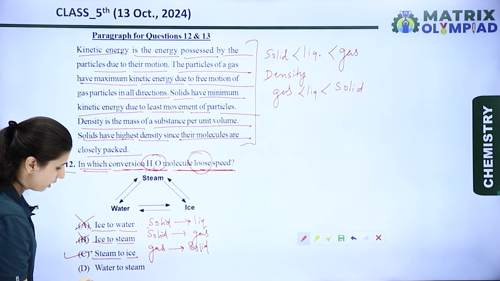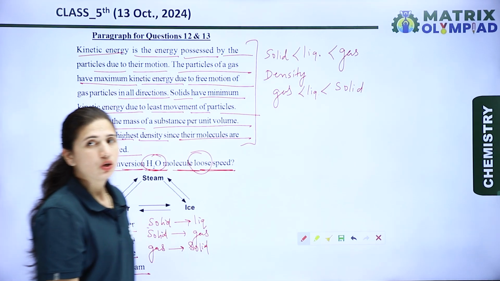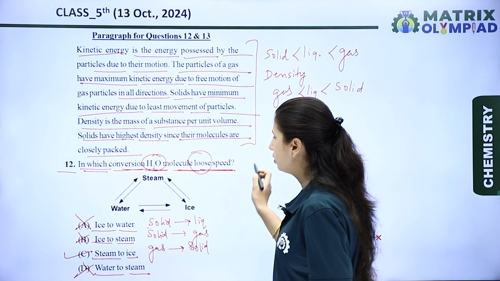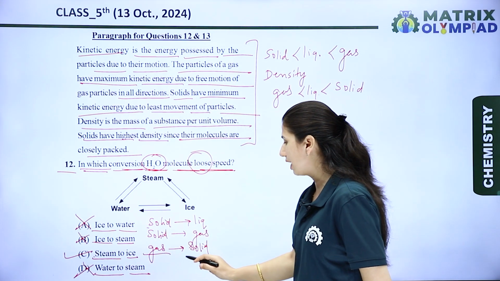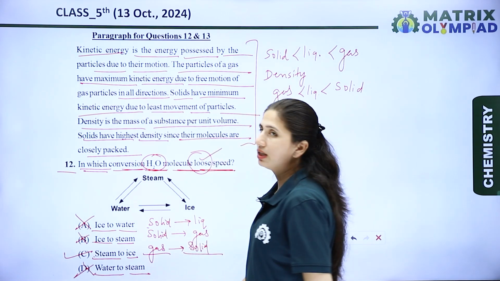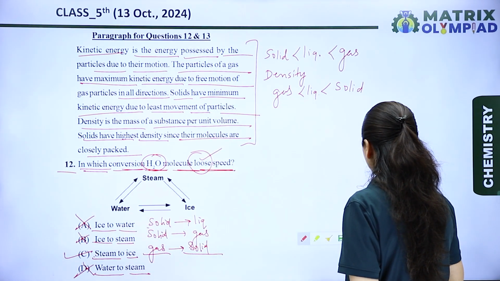Now the next one is water to steam, so it is also a wrong option. So if steam is converted into ice, it means gas converted into solid, and in that condition it loses its speed. So option C is the right option for this question.